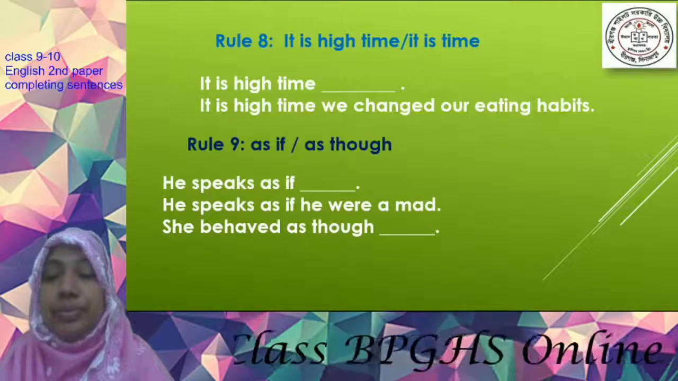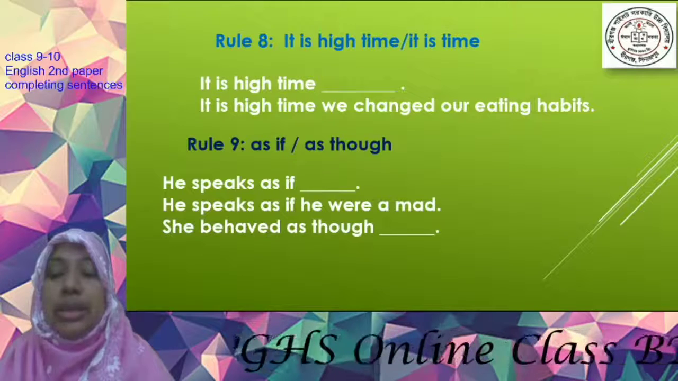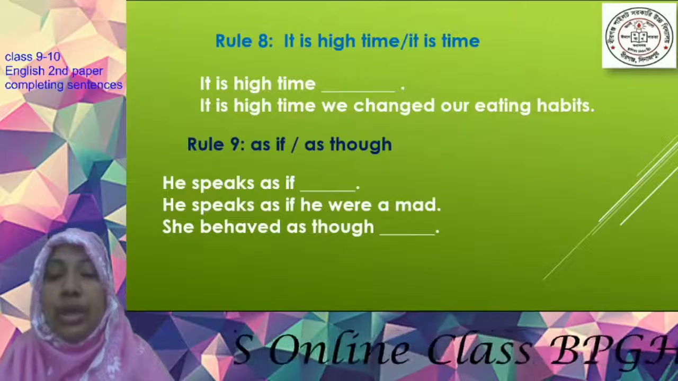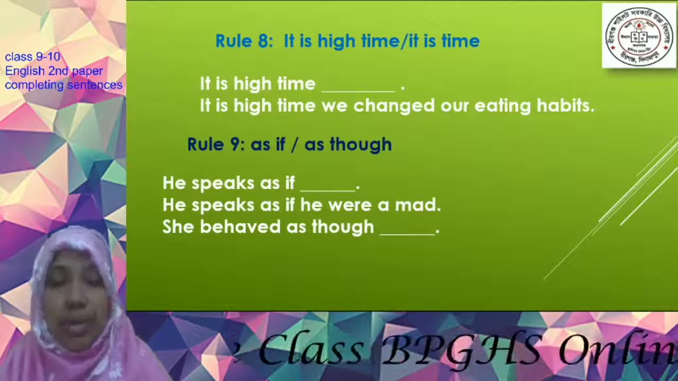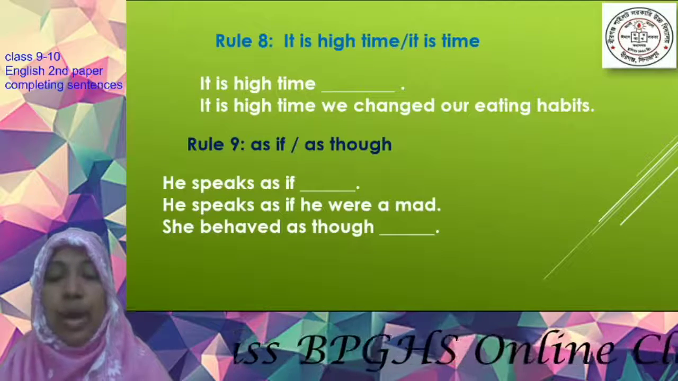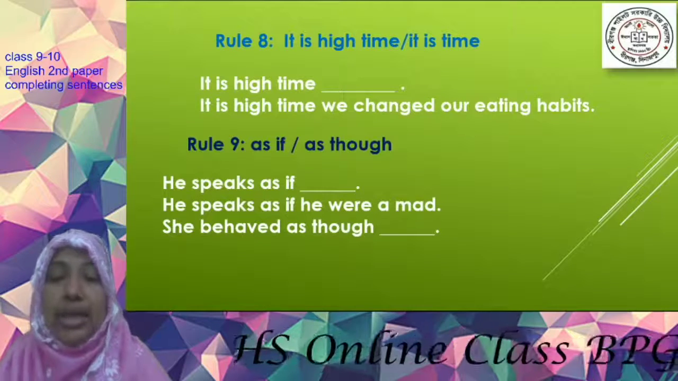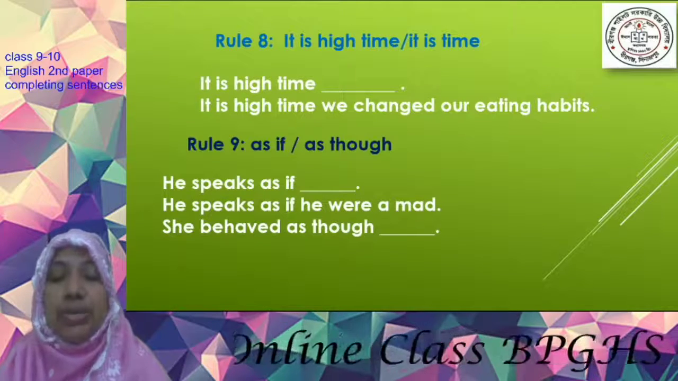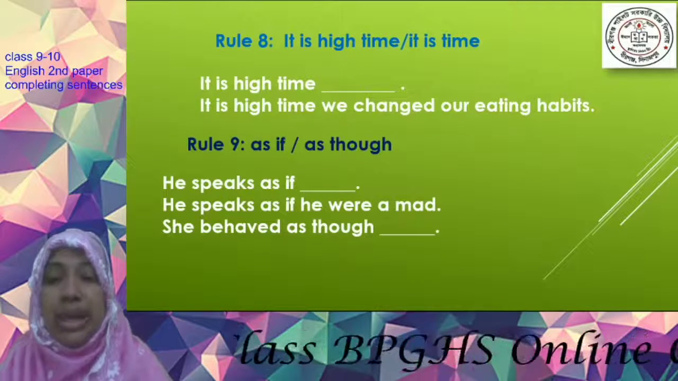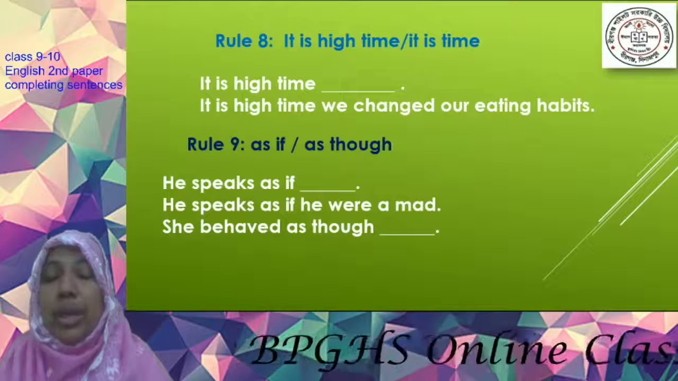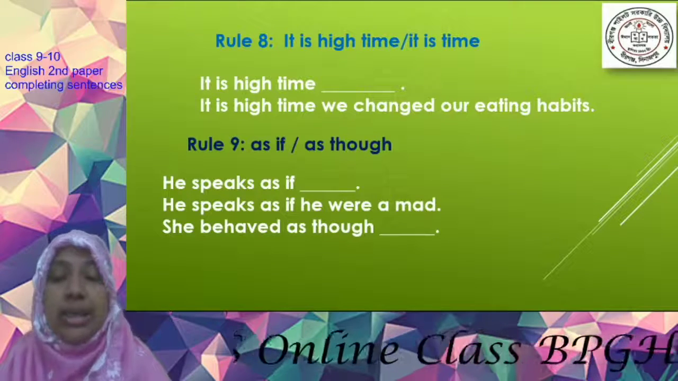Here, speaks is in the present form, and when you choose the verb of the second clause, you will have to write were. Actually, it is an unreal situation. He speaks as if he were a man. He is actually not a man, but he is speaking like a man. So here you will have to use were after he.